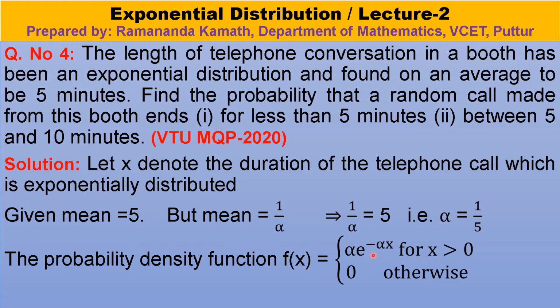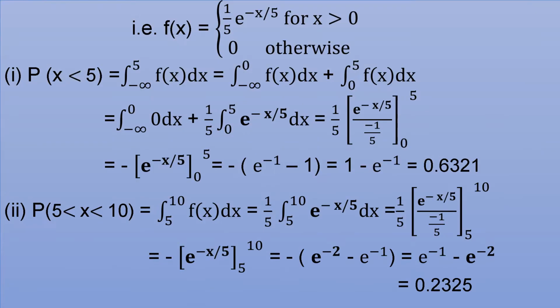Since x is exponentially distributed, the probability density function f of x is equal to alpha into e power minus alpha x for x greater than 0 and 0 otherwise. With alpha as 1 by 5, f of x will be 1 by 5 into e power minus x by 5 for x greater than 0 and 0 otherwise.